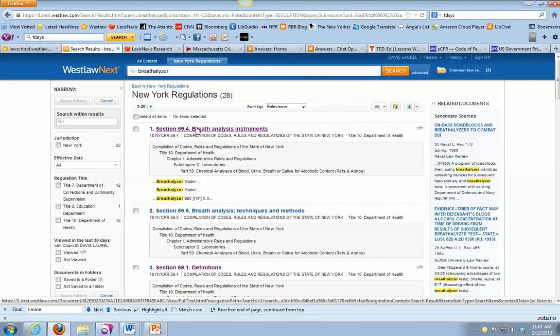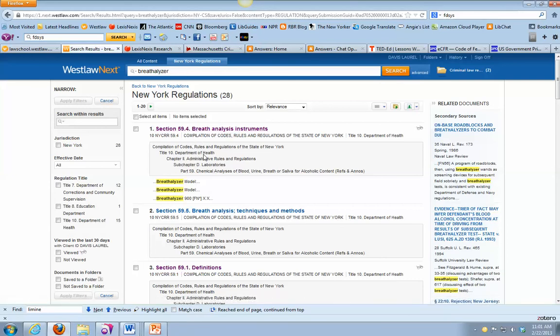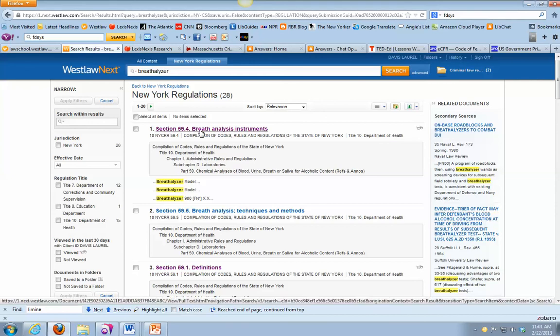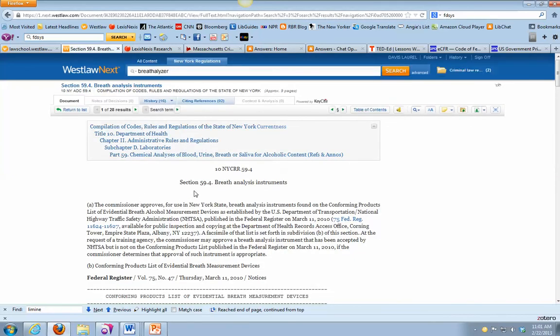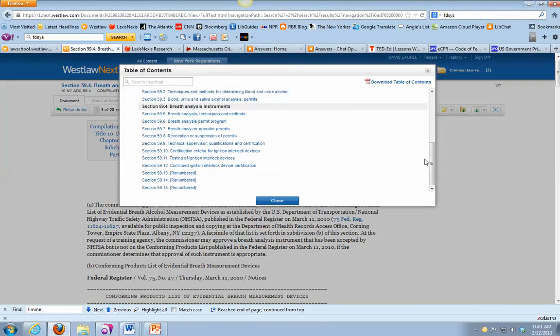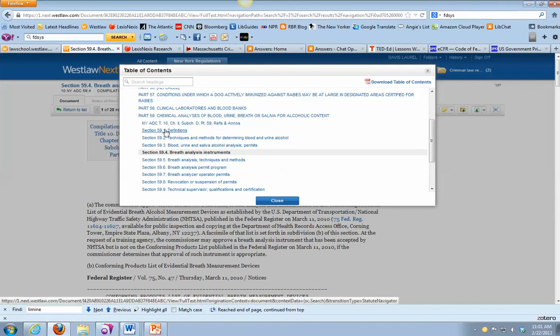So the first hit, breath analysis instruments. This is usually going to be regulated by the Department of Public Health. So you can click in. We're in section 59.4. So you probably want to go up, use that table of contents, get a sense of the surrounding landscape. Always look for your definition sections and so on.